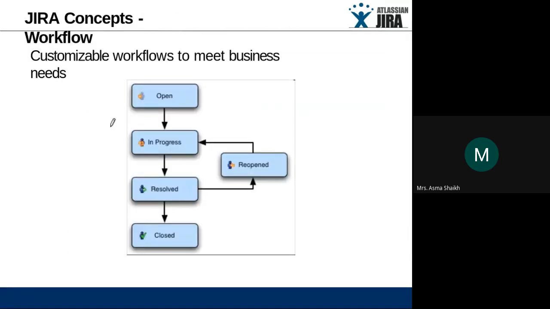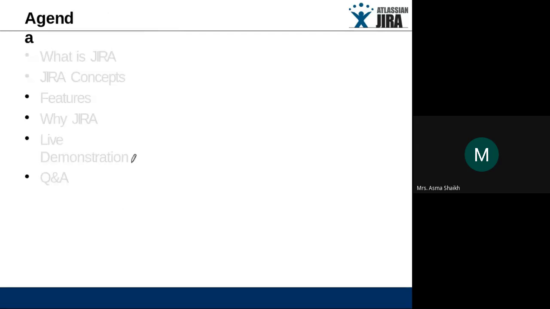Okay, now how exactly does the Jira workflow go? The Jira workflow is like this. It is customizable, so we can modify it. It starts from open. When we have started, it is in the open phase. When we are working, the project is in progress. Then we solve the issue, then it is in resolved. If we reopen it and it is still unresolved, again we have opened it, so it is in progress. And then after that it is closed. So this is the actual workflow of Jira. In the exam paper you have to write this workflow of the Jira software.